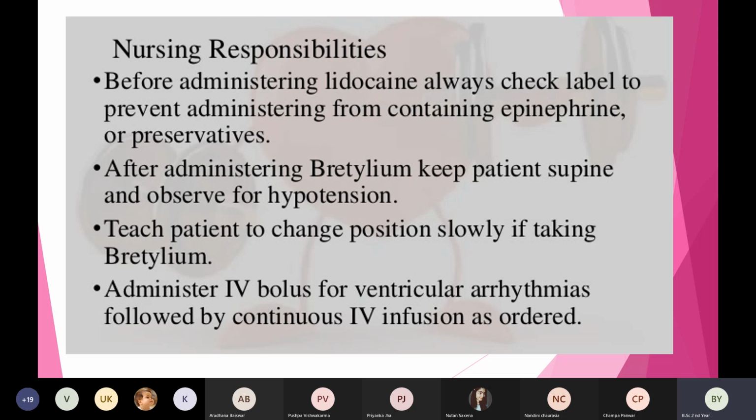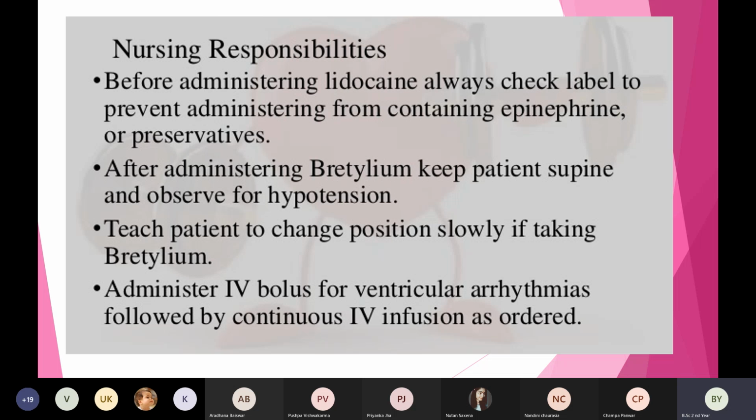Then after administering bretylium, we have to keep the patient in supine position and observe for hypotension. Hypotension, like I said, is one of the adverse effects of antiarrhythmic agents, especially when we are giving bretylium. So after we have given the injection, tell the patient to relax, place the patient in a comfortable supine position and check their blood pressure. Teach the patient to change position slowly if they are taking bretylium, because they can have dizziness, weakness, fatigue. So always tell the patient to move slowly.